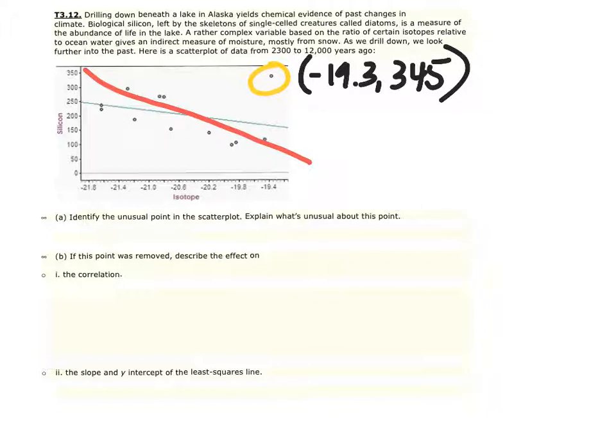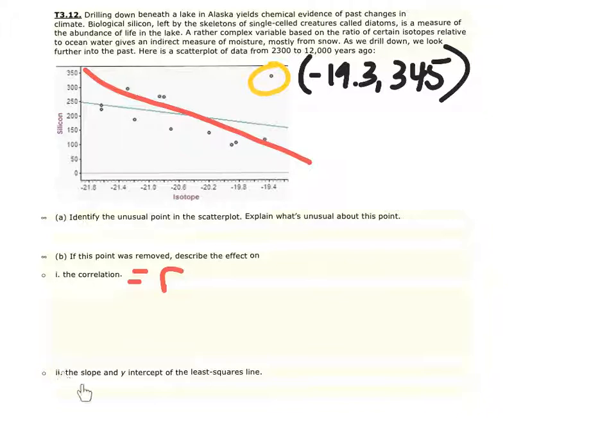What we know about correlation, or the letter R, remember, is two things. It tells us direction and strength. So we know the direction would stay the same. It would still be a negative correlation, but you're going to notice there's less spread in all the data if this yellow point's not there. It's going to be a tighter relationship. So you're still going to see the R is negative, but the magnitude of the number is actually going to increase. So let's say originally the R value was maybe negative 0.5. What we're going to see here is maybe it goes to like a negative 0.7.